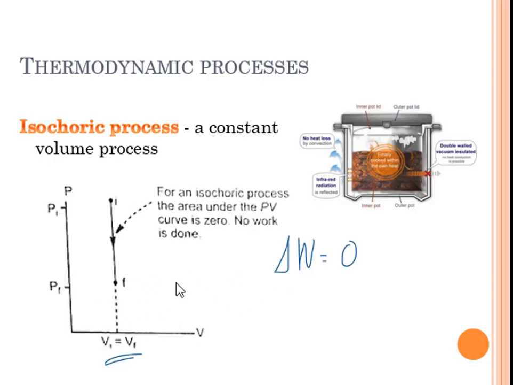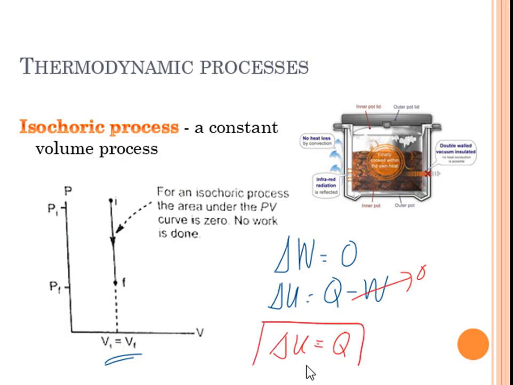So let's recall our equation. We have delta U is equal to Q minus W. But for the isochoric process, work done is equal to 0. So we now have delta U, or the change in internal energy, dependent on the heat added to the system or the heat released by the system. That is for the isochoric process.